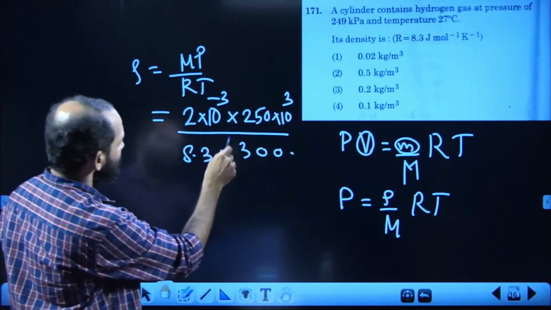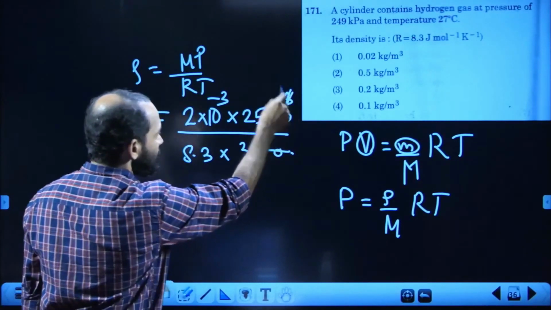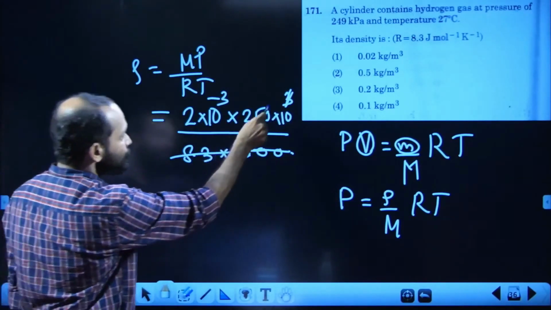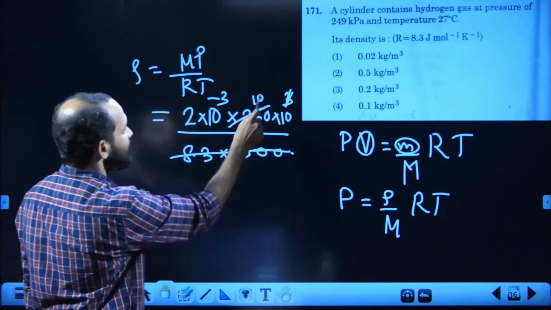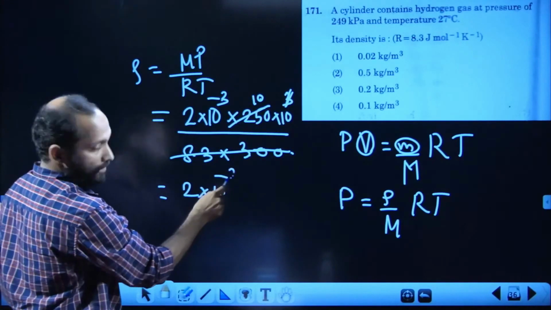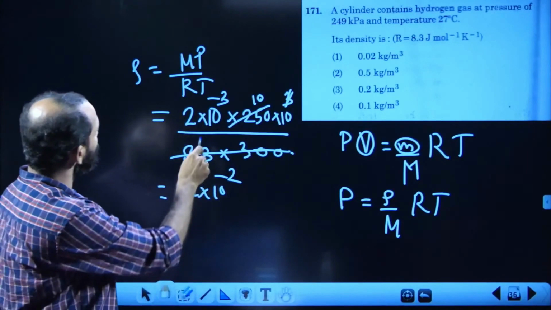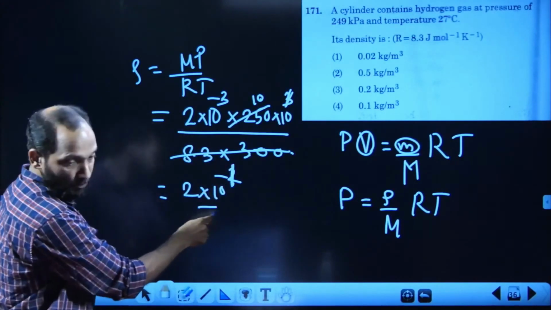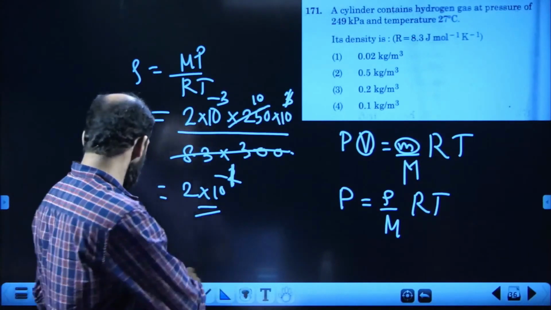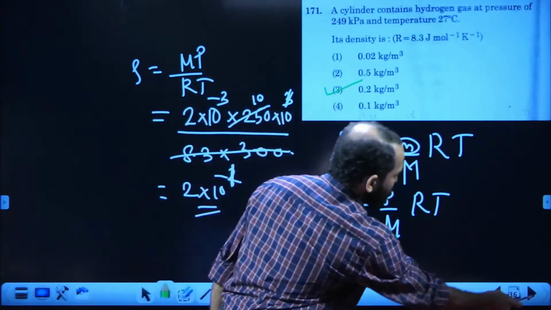Okay. Then these 2 zeros cancel here. Here this 3 cancels and 10 appears there. 8 into 3 is 25. This 25 cancels, 10 appears there. 10 into 10 power minus 3 is 10 power minus 2. So 2 into 10 power minus 2, that is 0.2. It should be 2 into 10 power minus 1, so 0.2. The answer should be 0.2, that is question 171. The answer is the third option. Third option is the right answer, 171.